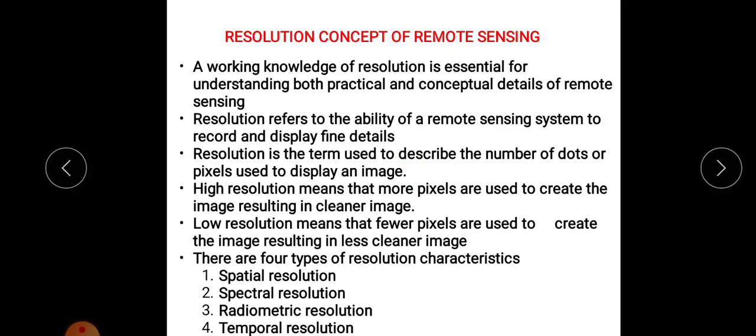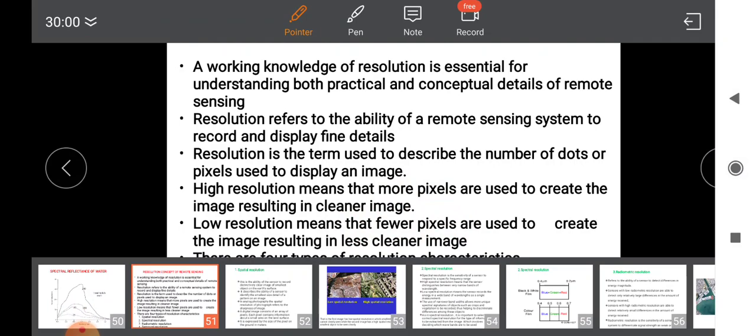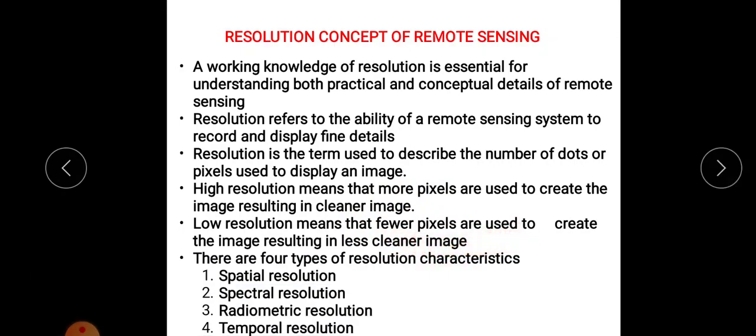Okay. So resolution is the term used to describe the number of dots or pixels used to display an image. So resolution actually indicates the number of pixels used to represent an image. Then high resolution means there will be more pixels. More pixels are used to create an image, so it results in a cleaner, clearer image. And if the resolution is low, it means we are using fewer pixels. That is, the number of pixels is low, and it results in a less clean image, or the image clarity will be poor.